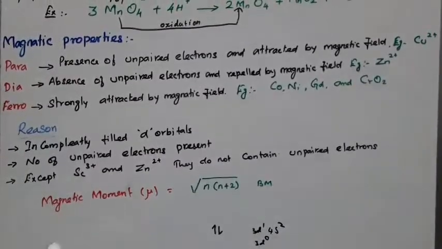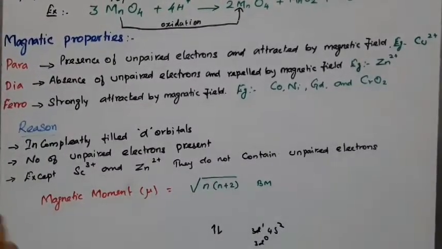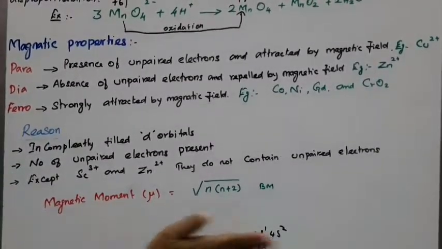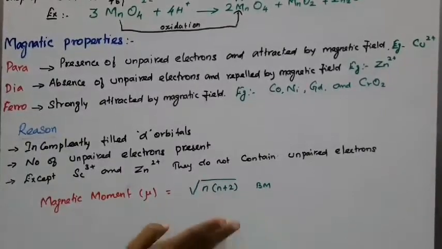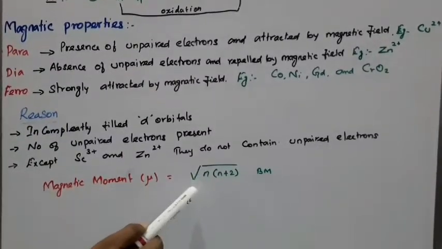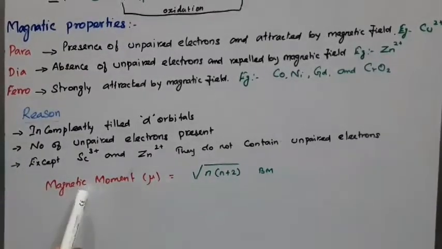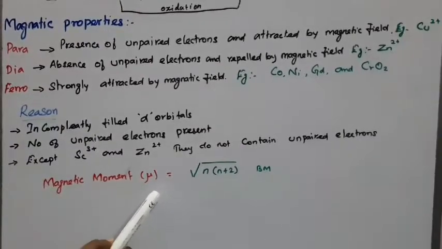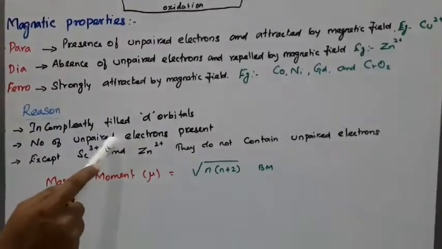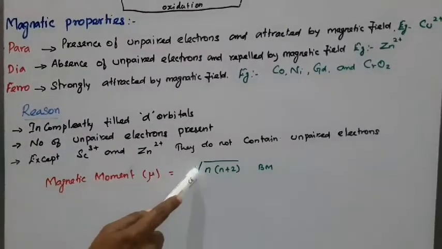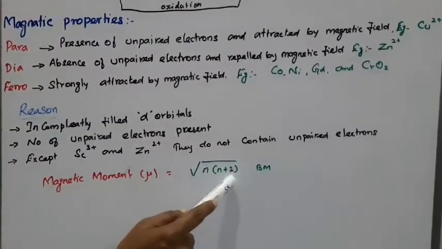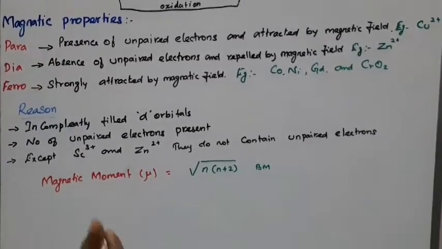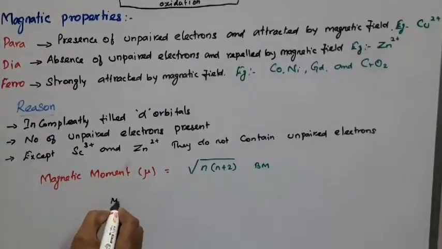So how can you calculate the magnetic moment for a particular element? Here is the formula for magnetic moment, another name is spin only magnetic moment. Why is it a spin only magnetic moment? Because of the unpaired electrons present. So it is root of n into n plus 2 Bohr magneton, its unit is Bohr magneton. Suppose I am going to calculate for Mn2+.